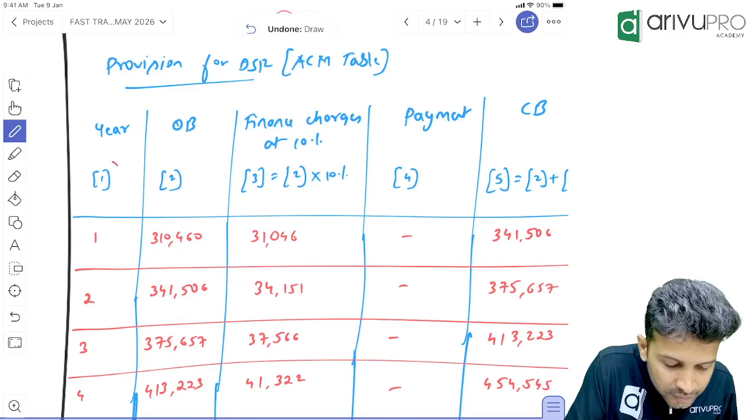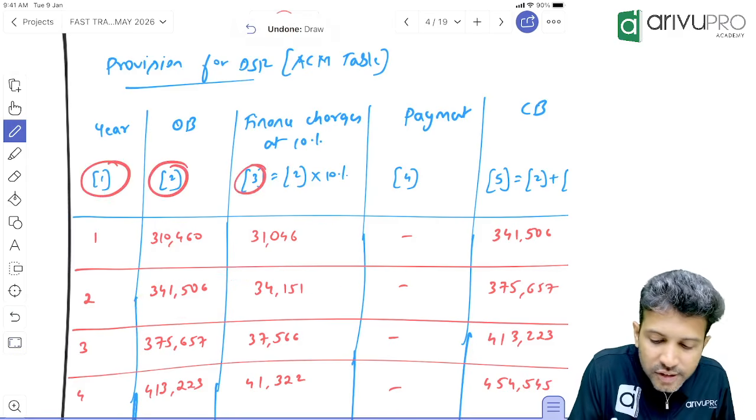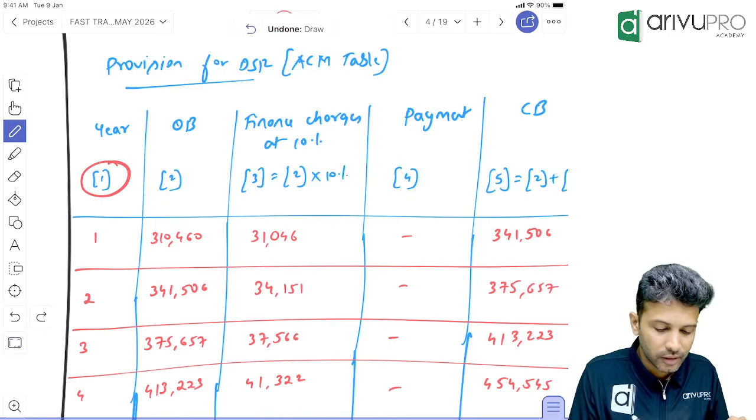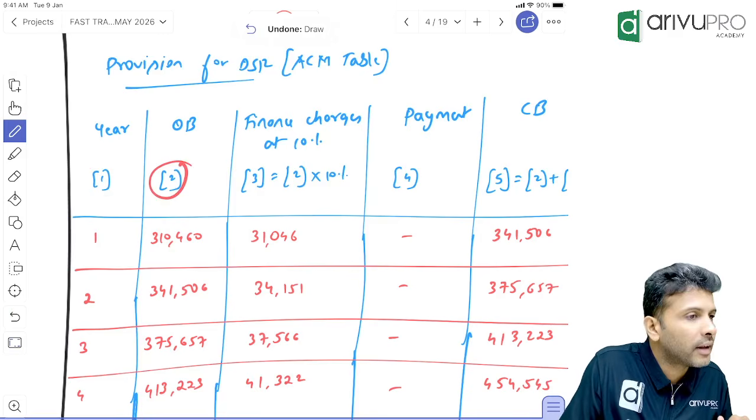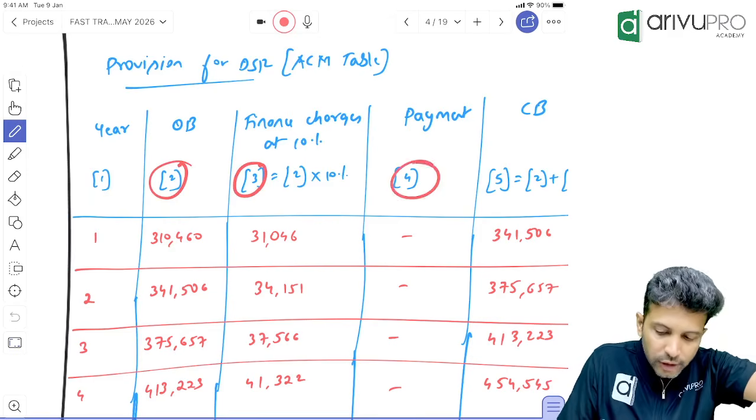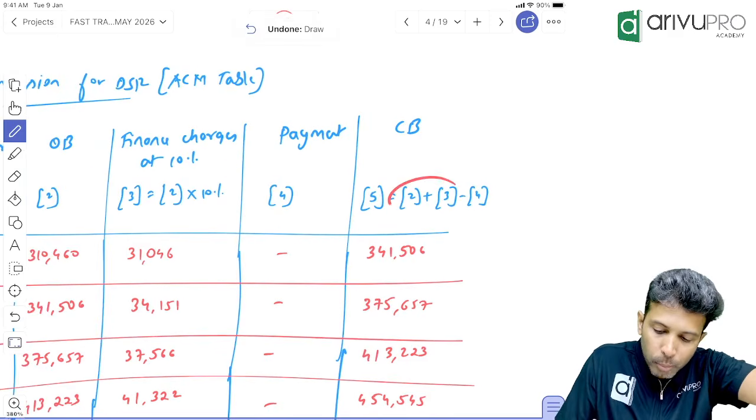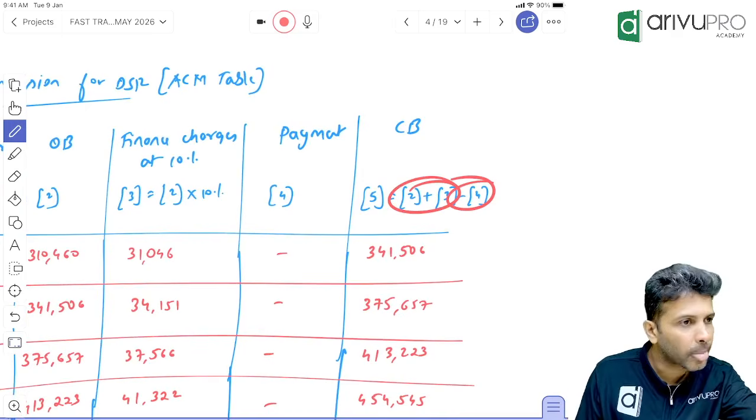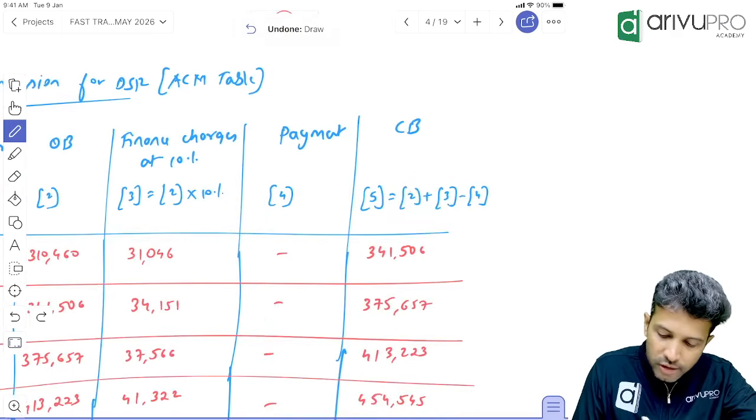If you make the payment, will the loan balance be the same or will it reduce? Hence check. I have written this as column number 1, this is 2, this is 3, this is 4 and this is 5. How do you get column number 5's value? Take column number 2's value, add interest charges. When you make the payment, the loan balance will reduce. That means how do you get 5? 2 plus 3 minus 4. Here anyway payment is not there. Clear? Okay.